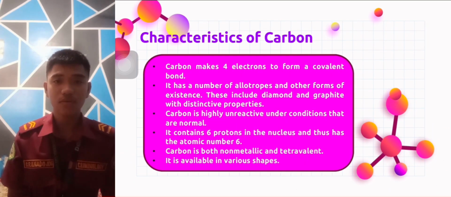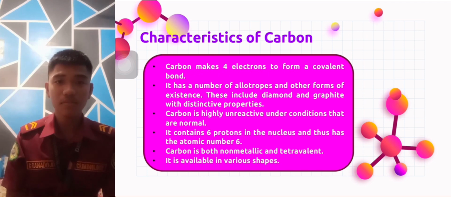The characteristics of carbon include that carbon can share 4 electrons to form covalent bonds. It has a number of allotropes and other forms of existence. This includes diamond and graphite with distinctive properties. Carbon is highly unreactive under normal conditions. It contains 6 protons in the nucleus and thus has the atomic number 6.